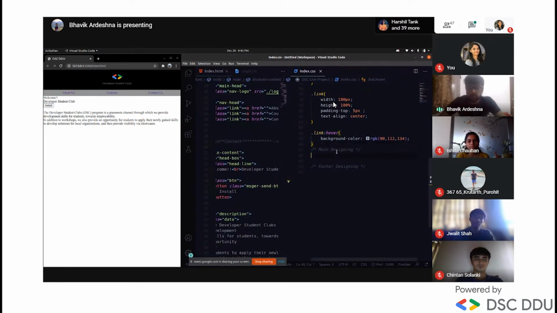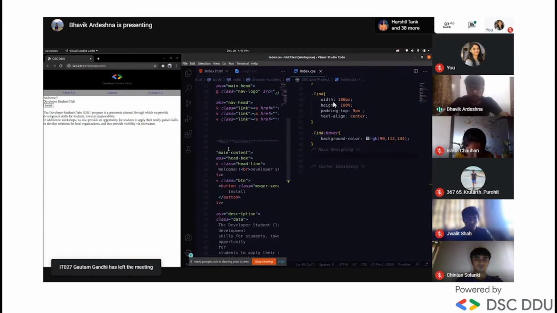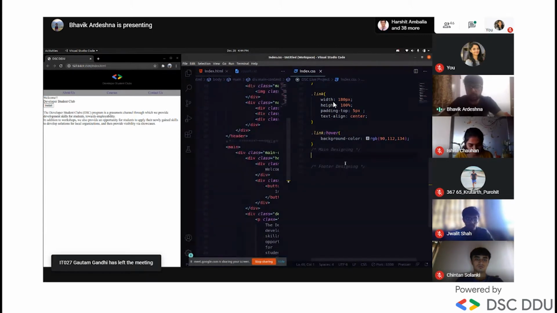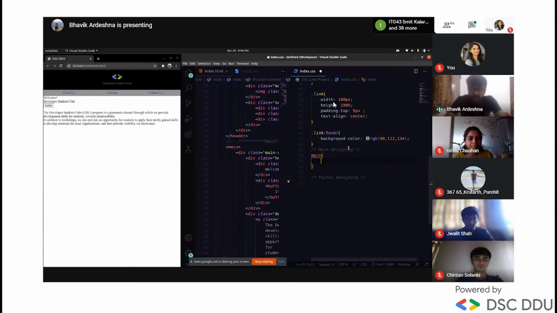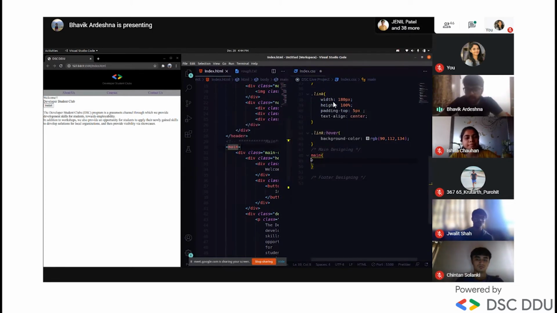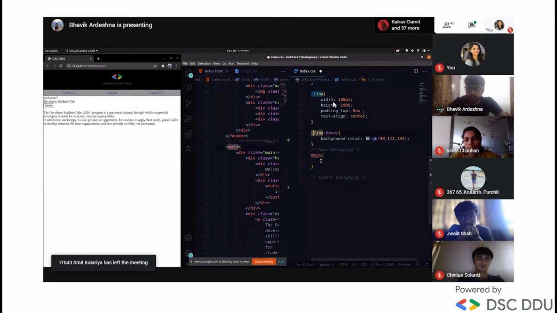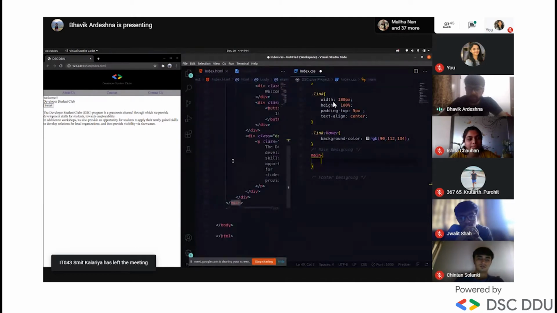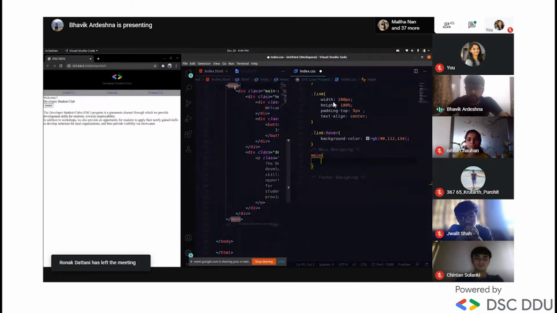First we'll go to main content. Before that we'll apply main. The main use of a semantic tag is that you don't need a class. Means if you want to make all the tags the same, like here I write main, I don't write a full stop. You can see, right? I don't write a full stop because we want to apply this whole design to everything inside this main tag. Whatever is inside this will get the design.